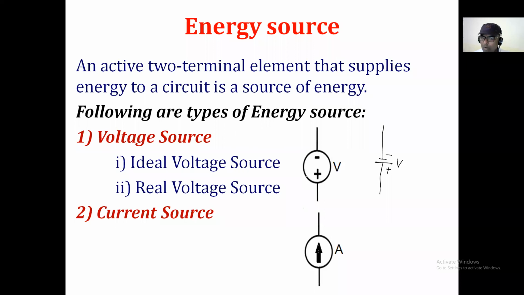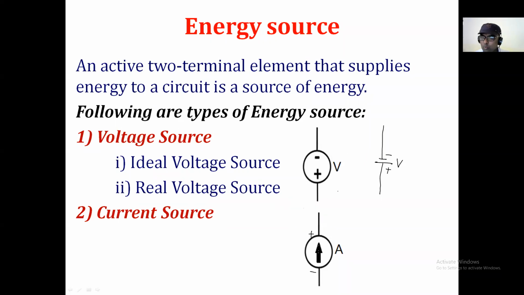If you see the symbol, inside the circle an arrow is represented, and this arrow indicates the direction of flow of current. It means the current starts its journey from this point, so this point is considered positive, and it will end at this point, so this point is considered negative.